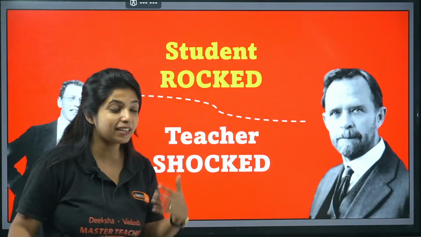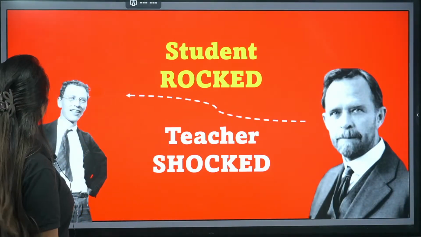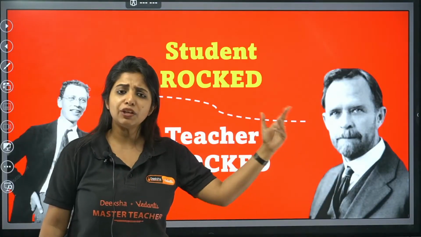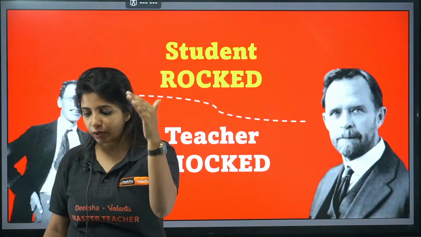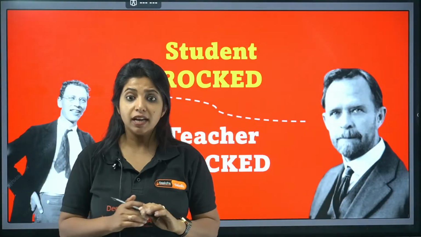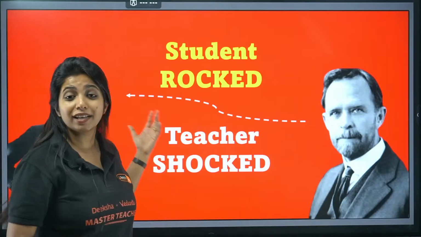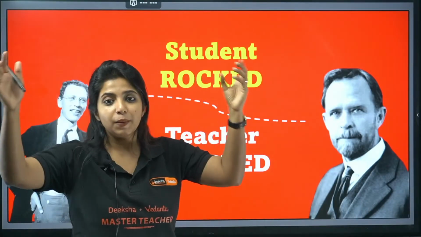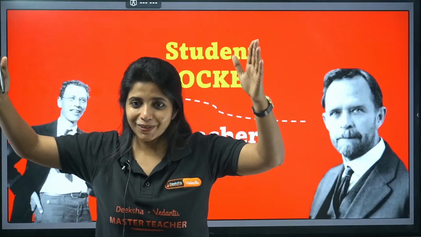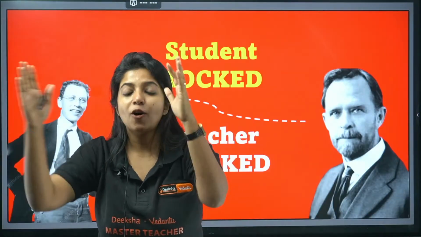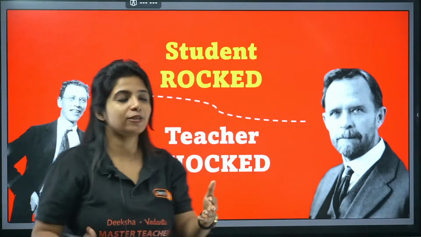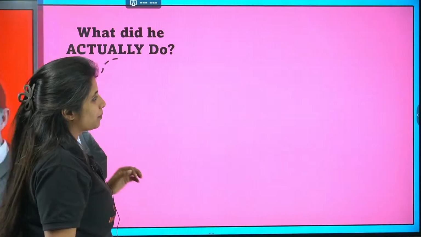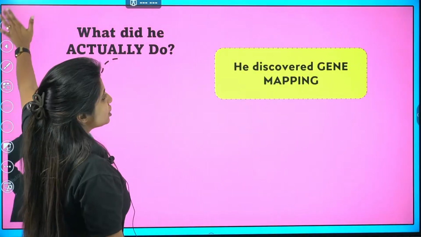What was it that Alfred Sturtevant did? Basically, he said that, sir, you gave us the percentage of recombination, the percentage of recombination between two different genes. With the percentage of recombination, I can easily locate the genes. That is exactly what we did. For A, C and B, we got the percentage of recombination, and then we were able to locate them. On the basis of that only, we were able to find the pattern. This process is known as what? Gene mapping. This is what you call gene mapping.